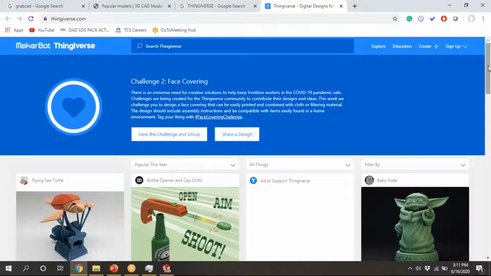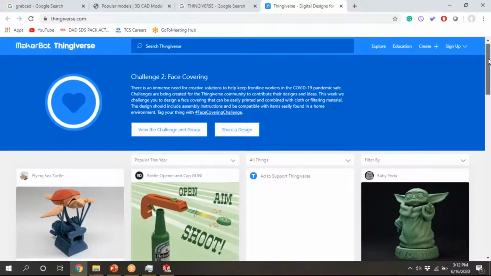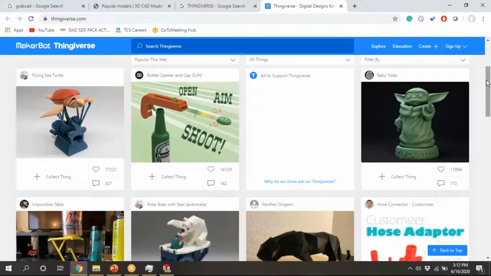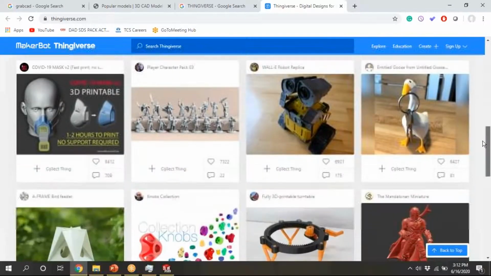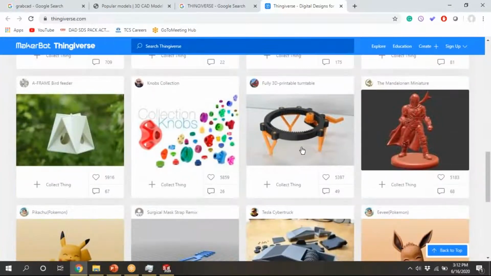Thingiverse means, the advantage of Thingiverse is that all the 3D printed parts are there. You won't find any design here. They are not uploading the design and all those things. They are simply uploading how it looks after 3D printing. See here. We will see here.